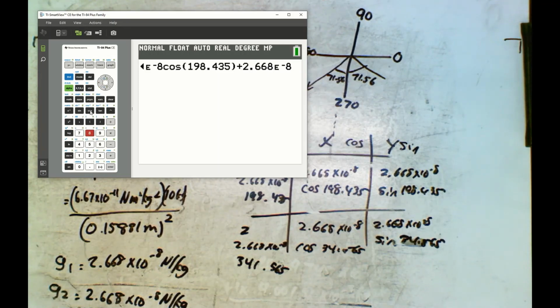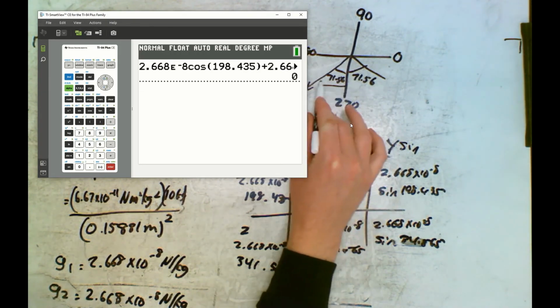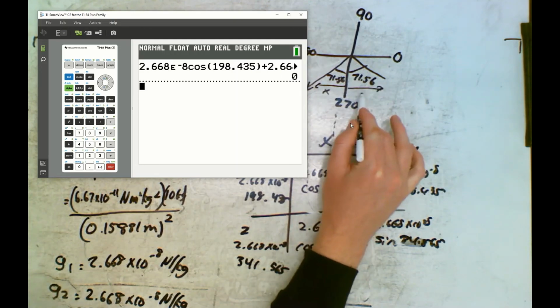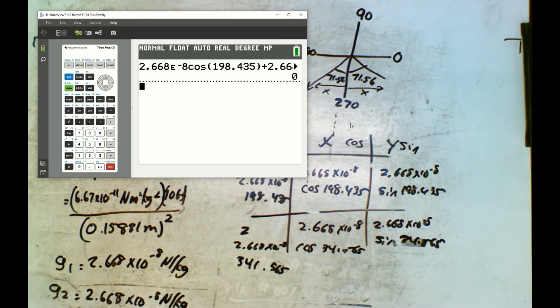And I'm going to go cos of my angle, which is 341.565. Close my bracket. Right, and I end up getting 0. And that makes sense because it's an equal angle. That's the x component. So those two x components are going in opposite directions and they're going to cancel out.